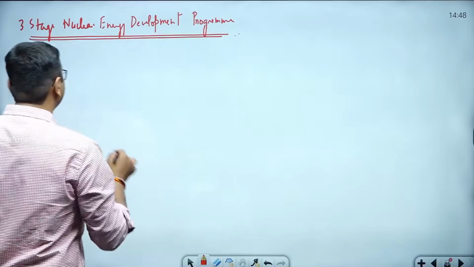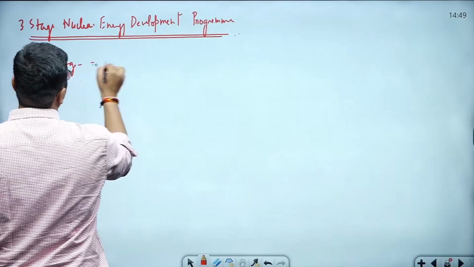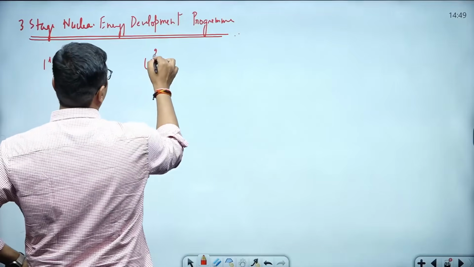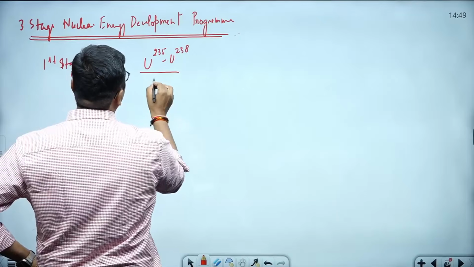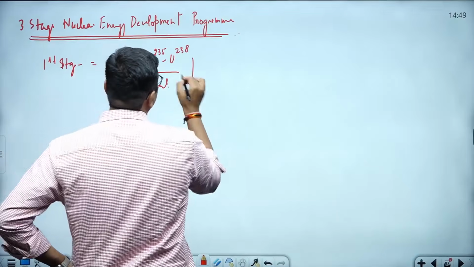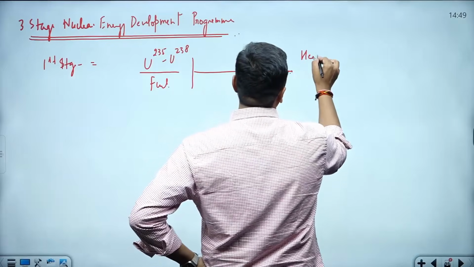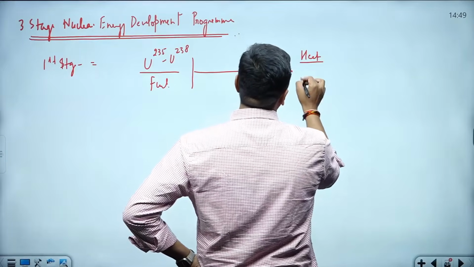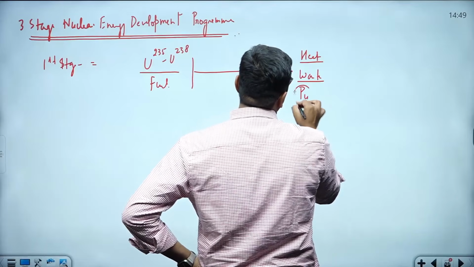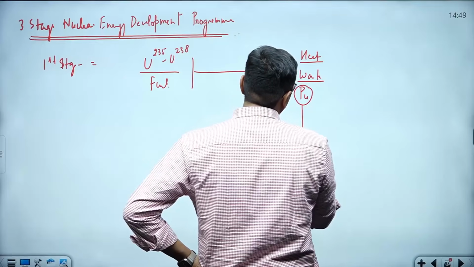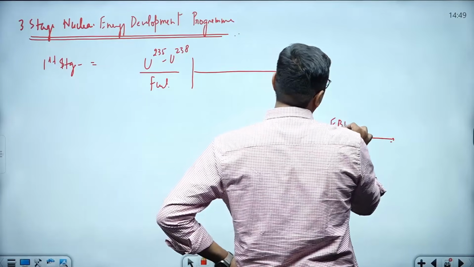In the first stage, people are using uranium-235 and uranium-238 as fuel. This mixture is used there. Whenever this energy generation happens, the heat is utilized for electricity. Side by side some waste is also generated. This waste has a presence of plutonium. This plutonium is used as fuel in the second stage, and the second stage has the fast breeder reactor,